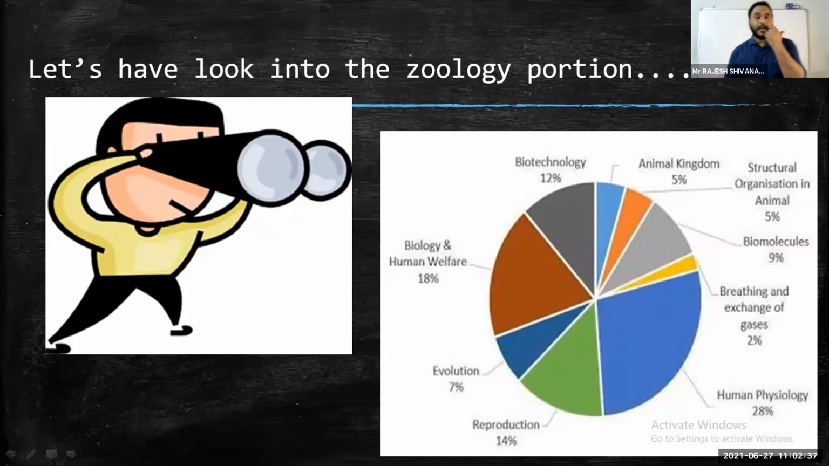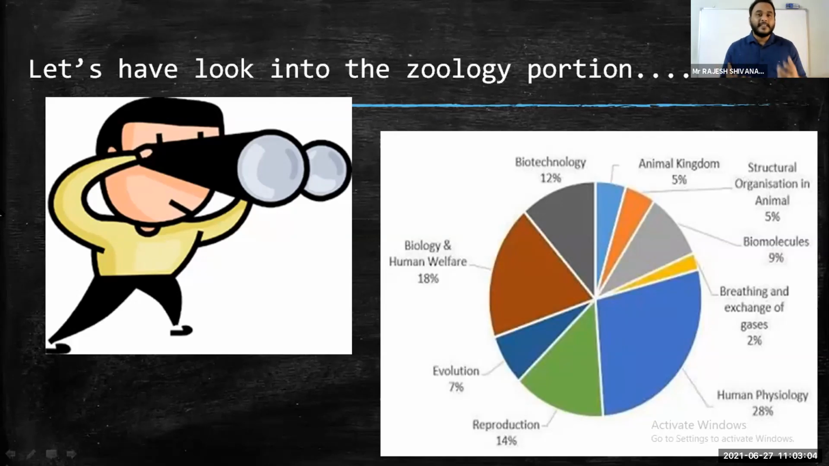Coming to biology and human welfare, there are 3 chapters in this: number 1, human health and diseases, number 2, strategies for enhancement in food production, and number 3, microbes in human welfare. From these chapters also there is 18% weightage, but we think that these chapters are less important. The same mindset is being reflected in this unit also. We should not repeat this.